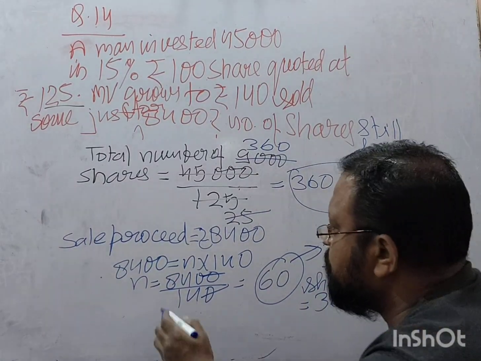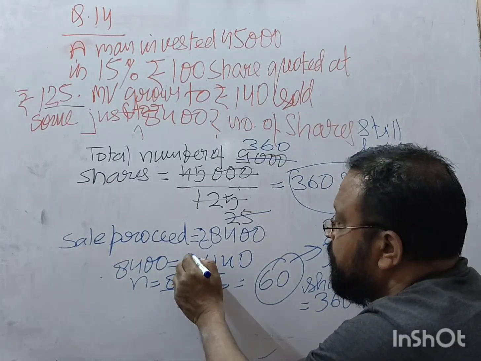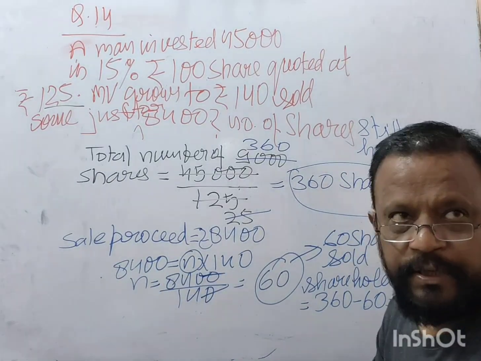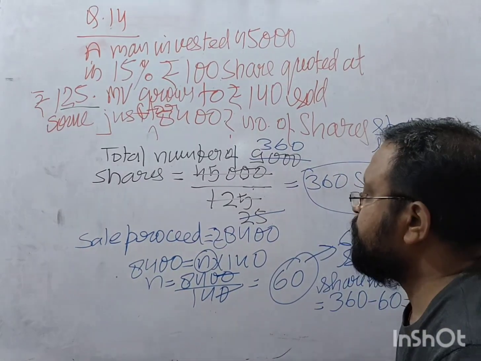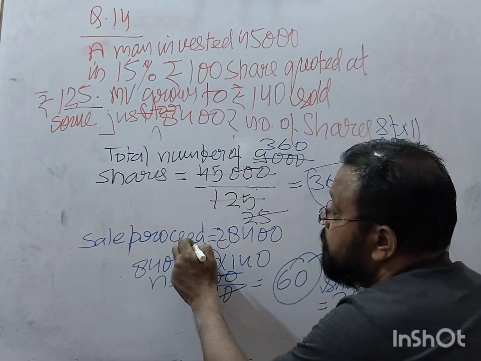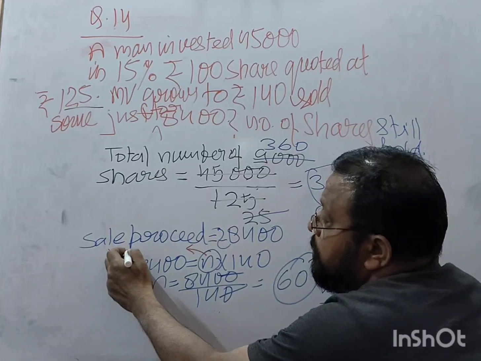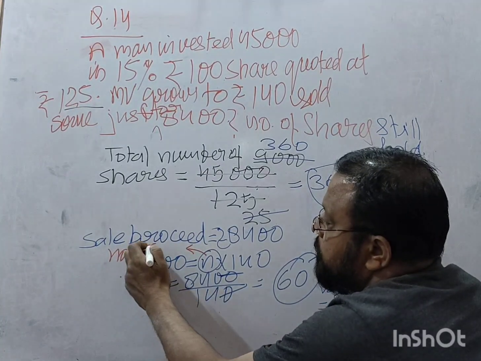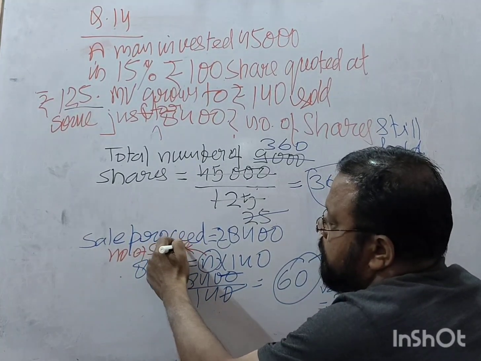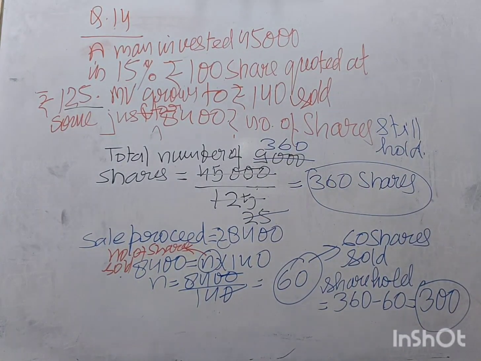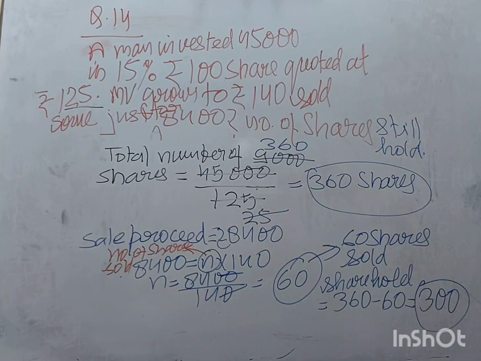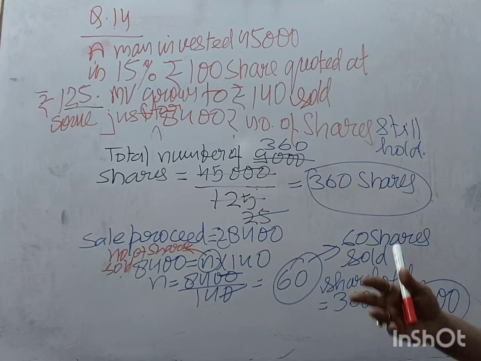Sale proceeds gives the number of shares sold. You get this? This is the solution of the question. You understand? Next part.